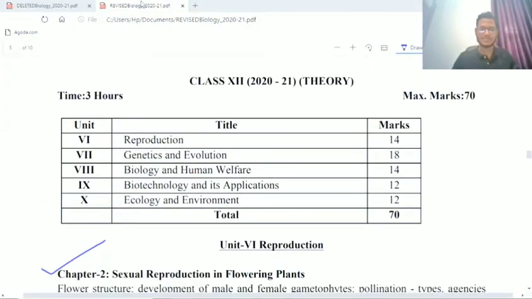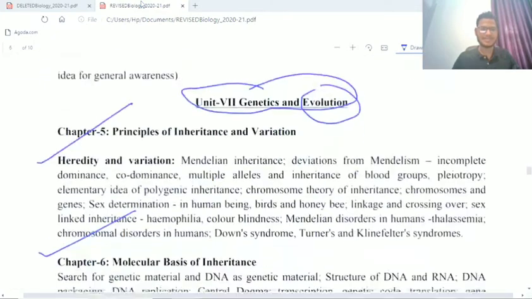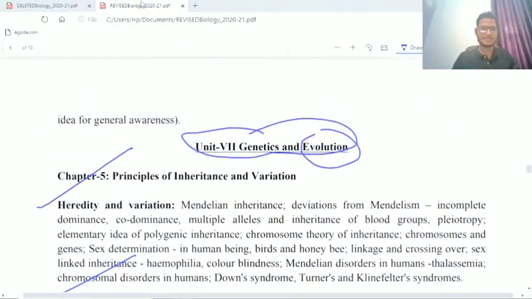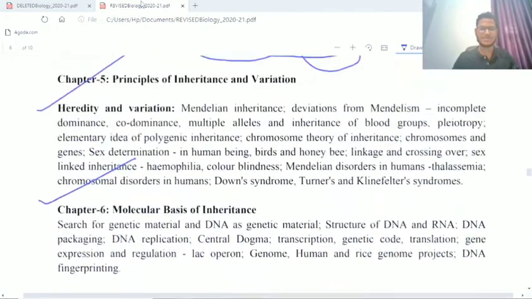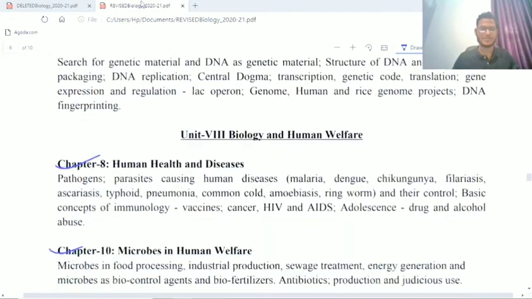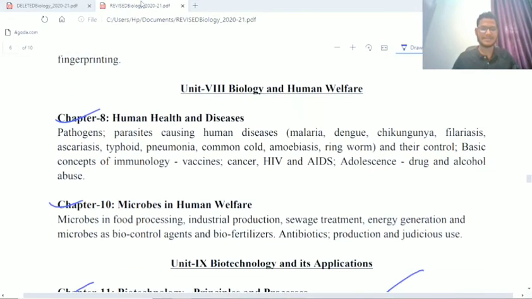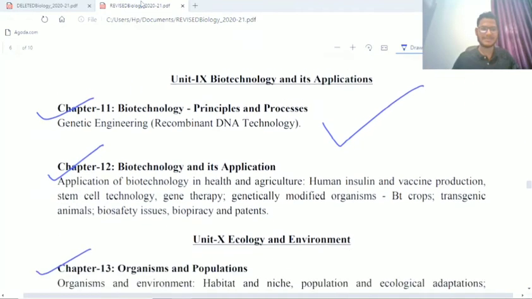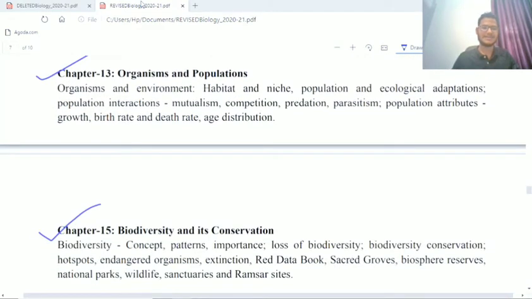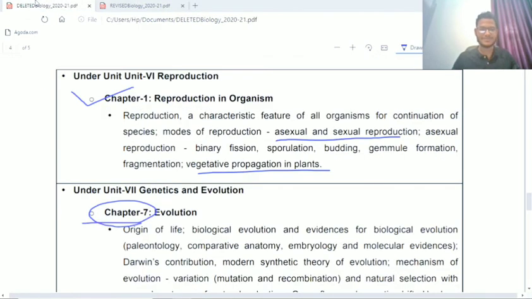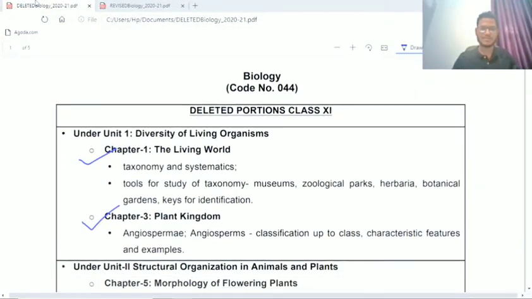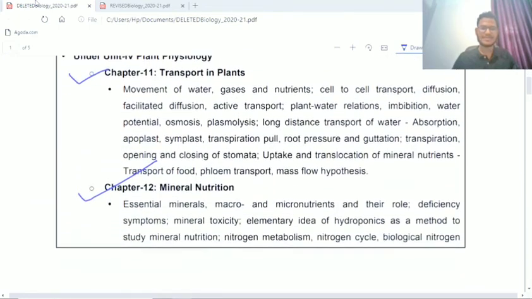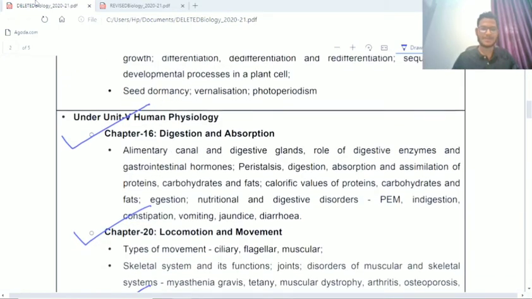Okay, so you can look, chapter 1 is no more there. Then chapter 5 and chapter 6 are there, but chapter 7 is totally removed. That means evolution is removed from the new syllabus. Chapter 8 is there, but 9 is removed. 10, 11, 12 are there. 13 is there, but 14 and 16 are again removed. So you have to prepare accordingly. This is the deleted part. You can take a screenshot of this also. So remove these different parts and prepare for the boards.